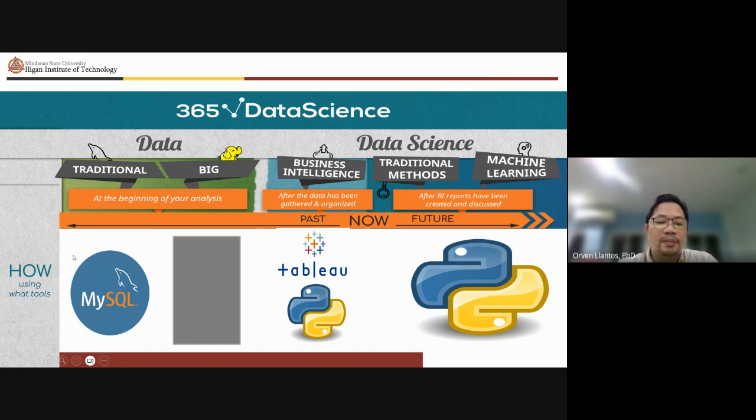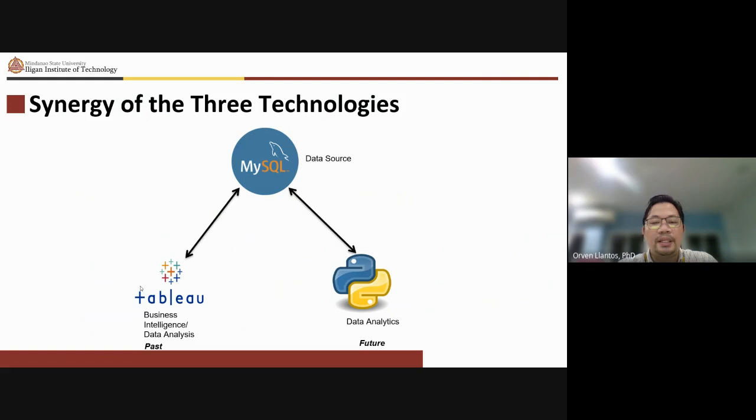So we will start first with our data, focusing our discussion on traditional data, and that would be MySQL. This will be the synergy of the three technologies. We have the data source, which is MySQL, then Tableau for us to do business intelligence and some data analysis, and Python for data analytics. That will be for the future.